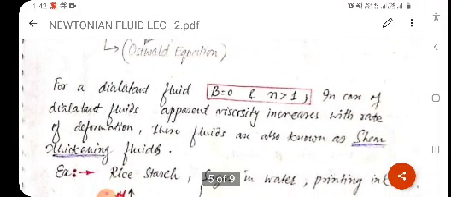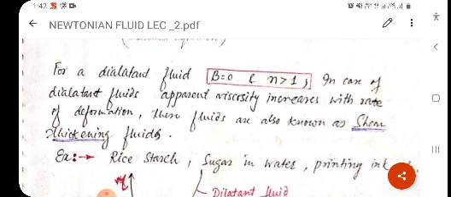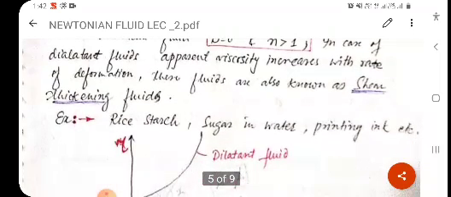So, what is dilatant fluid? Clear? B will be 0 for dilatant fluid and n will be greater than 1. See the definition for a dilatant fluid: B will be 0 and n greater than 1. In case of dilatant fluid, apparent viscosity increases with rate of deformation. These fluids are also known as shear thickening fluids, meaning that shear will increase. Examples are rice starch, sugar in water, printing ink, etc.